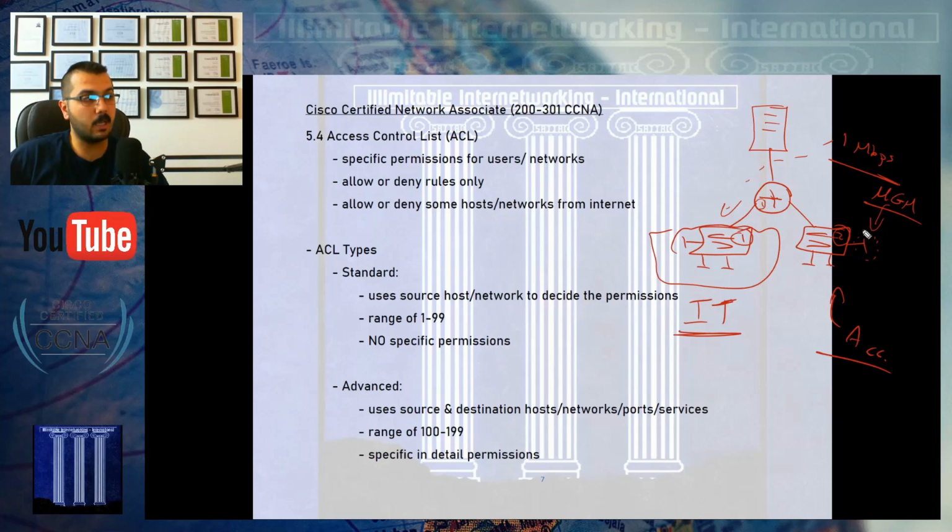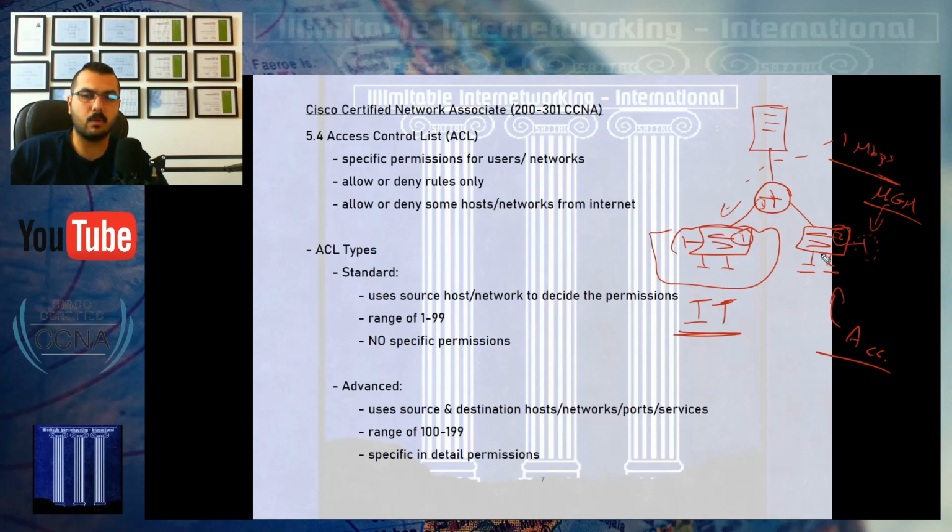He's the management guy in here, so he should have access to the internet, while regular or ordinary employees, executives, officers, etc., do not need internet. Maybe it's prohibited, or maybe it's not prohibited, but they just don't need it in their work, so why should I provide this to them?